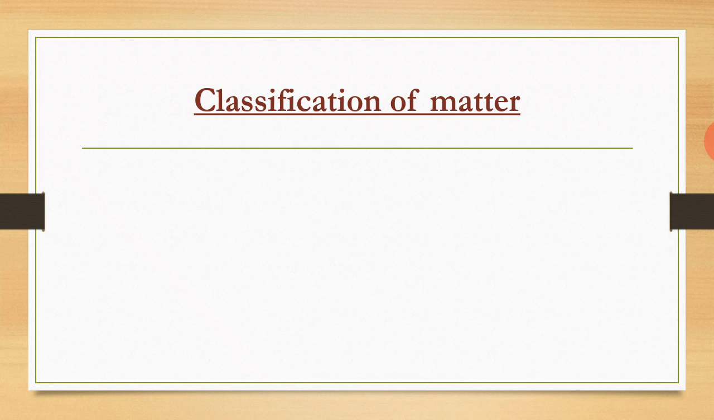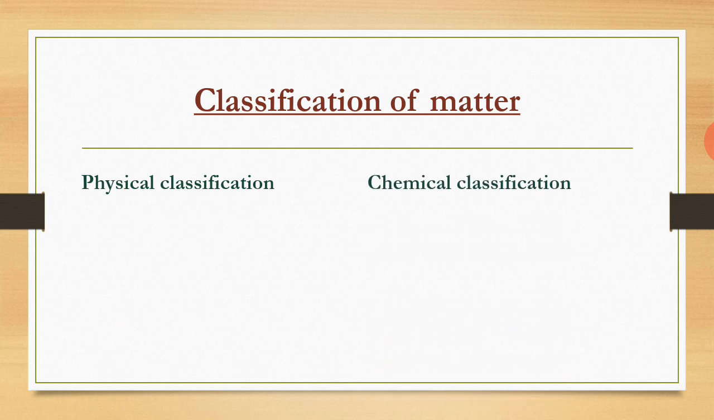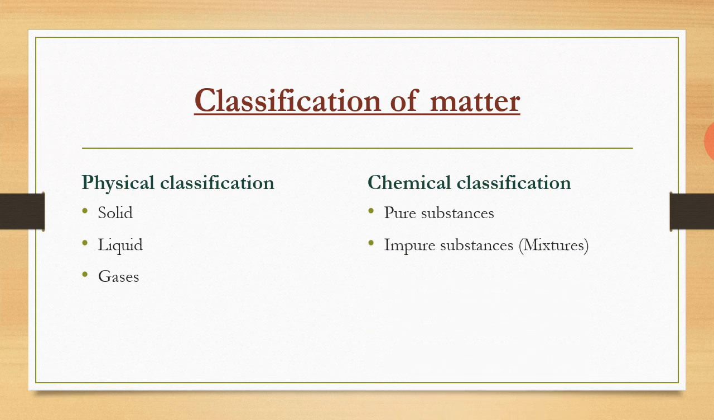So next is the classification of matter. There are two possible ways of classification. One is physical classification, the other is chemical classification. Under physical classification, we can classify matter into three states: solid, liquid, and gaseous. Under chemical classification, matter is considered as pure and impure substances, which are also known as mixtures. The chemical classification we are going to discuss in chapter number 2. Now we are going to discuss in detail the physical classification of matter.